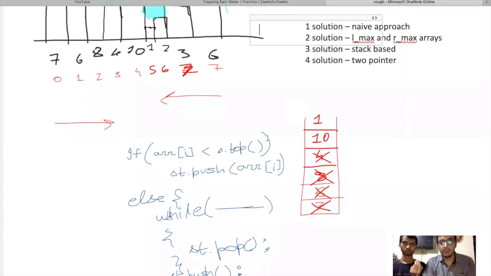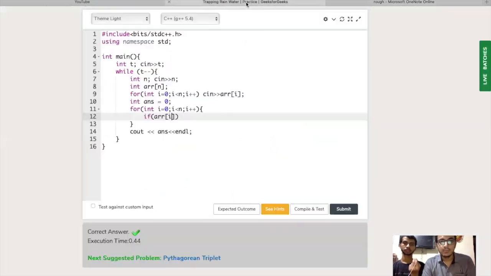For example, instead of 7, we'll push its index, that is 0. So if array of i is greater than array of s.top, as we are pushing indexes.